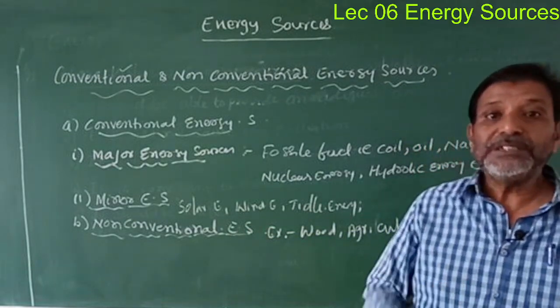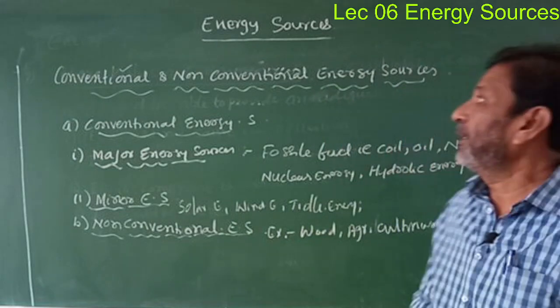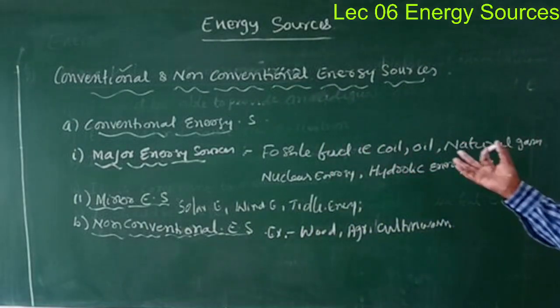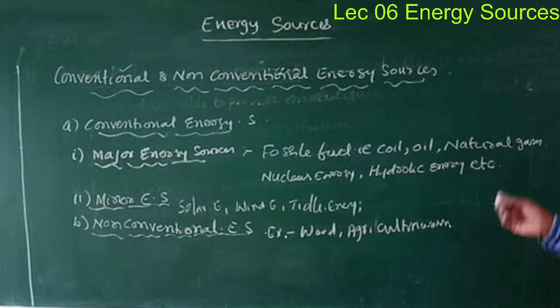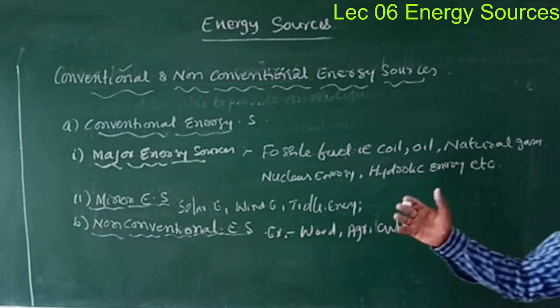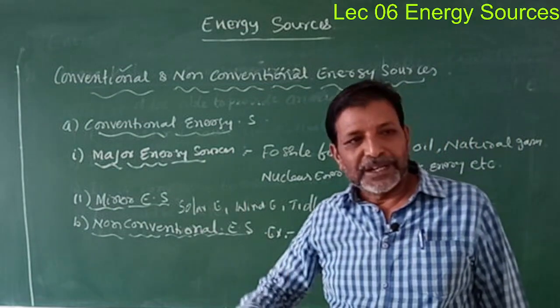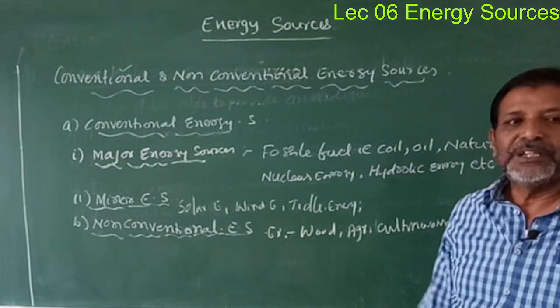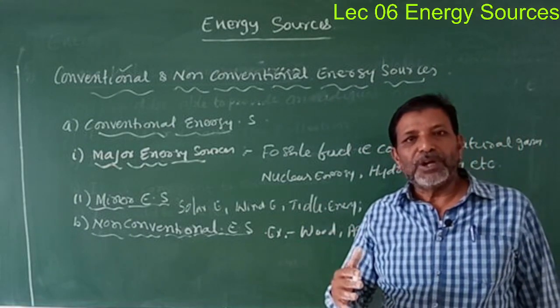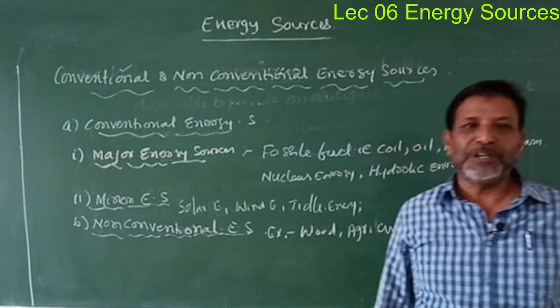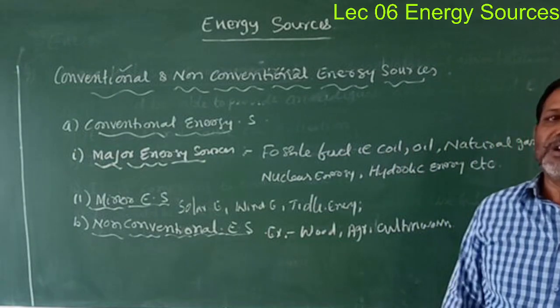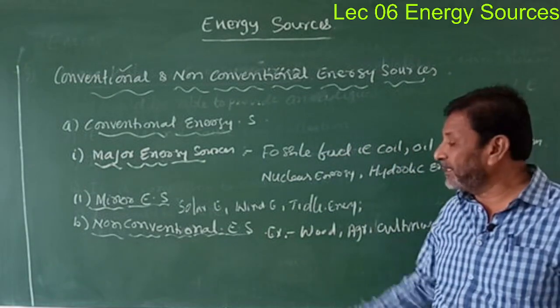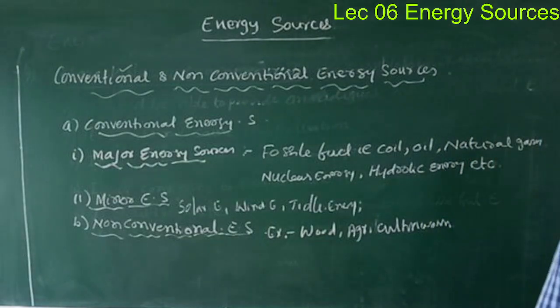Now see, this is about the conventional and non-conventional energy sources, isn't it? In conventional energy sources, again there are two types, that is the major and minor. Then I have given you the examples. And the next is the non-conventional, meaning the energy sources which are not used for the commercial purpose. They are named as the non-conventional energy sources. And the examples for that, all those we have discussed.